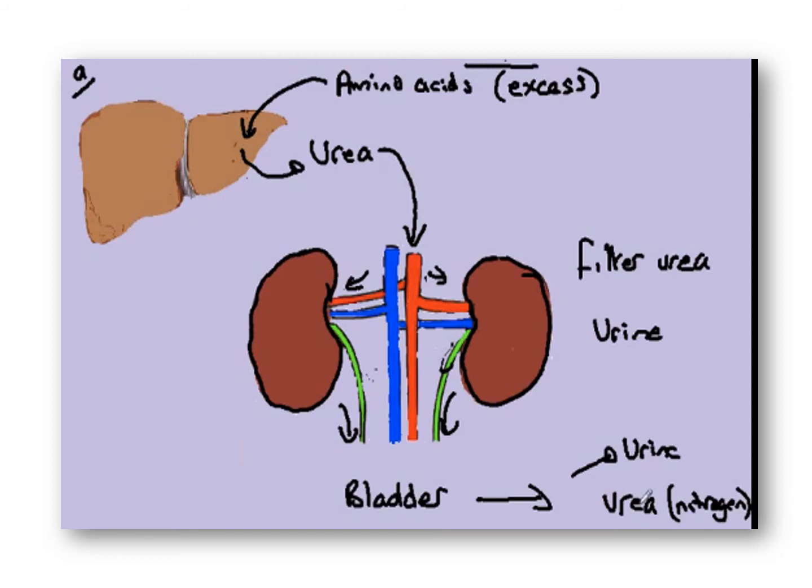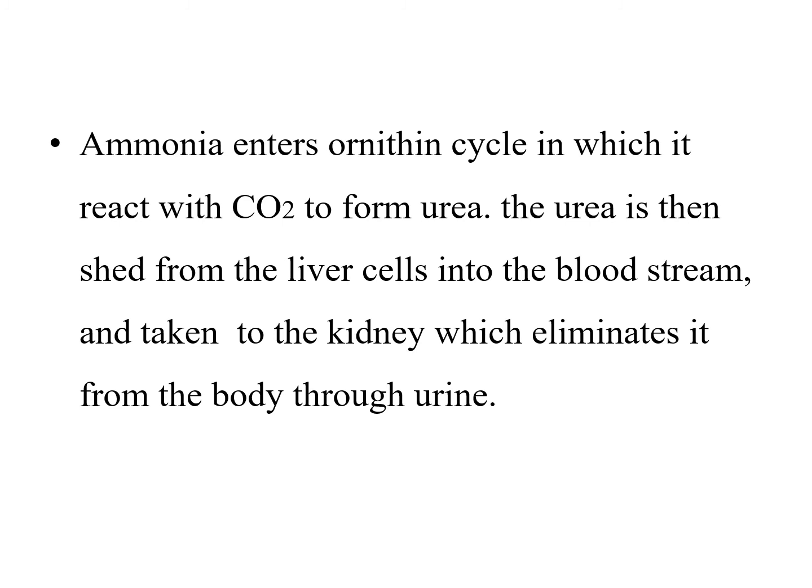This figure shows the formation of urea. The urea is then shed from the liver cells into the bloodstream and taken to the kidney, which eliminates it from the body through urine.